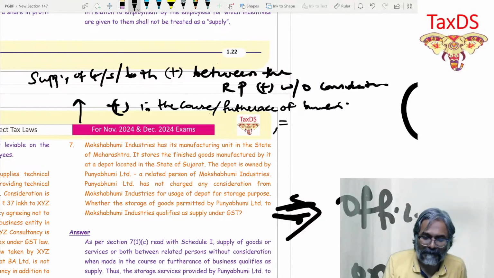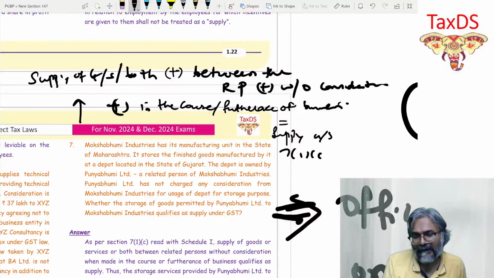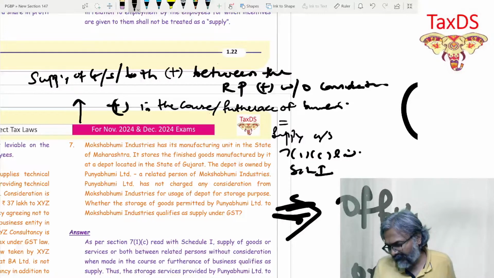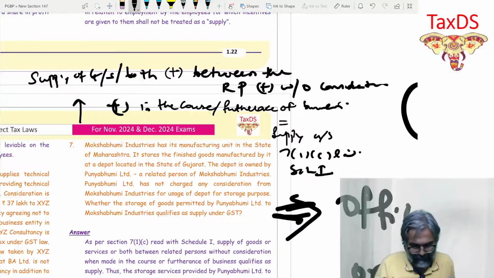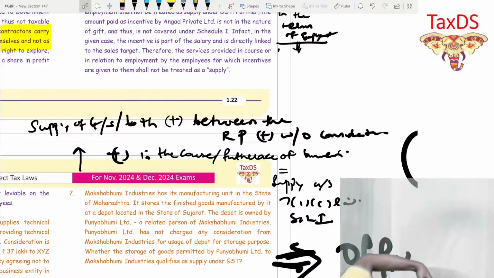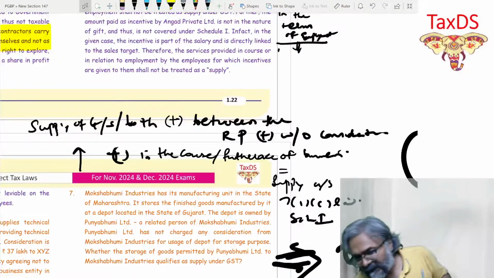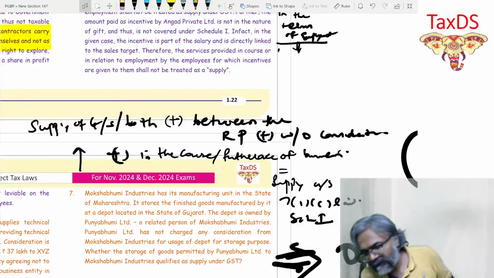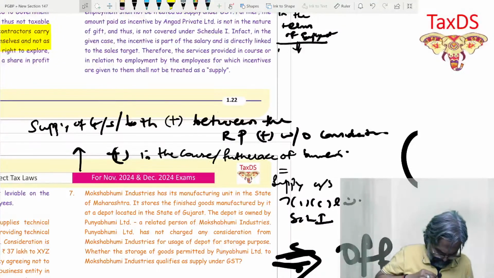Now that would be a supply under section 7(1)(c), read with Schedule 1. This is only for the related party, students, that we are talking about. Is that clear to all of you?